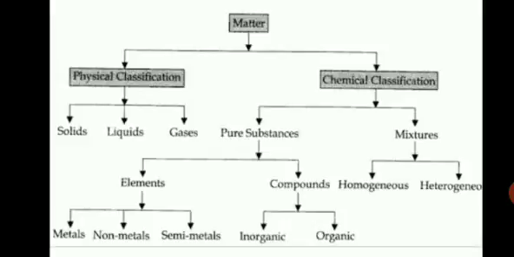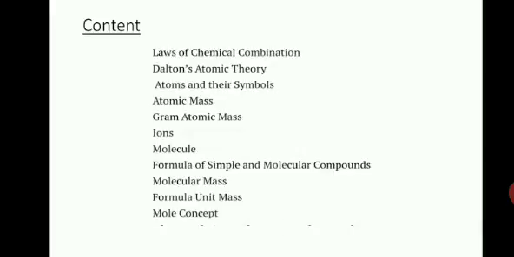In the present chapter, we shall discuss the basis of the combination between atoms resulting in the formation of compounds. How are compounds formed? How can we represent compounds with symbols and formulas? We shall discuss the various ways in which the masses of elements and compounds are expressed. So let us look at which areas we will cover in this chapter.